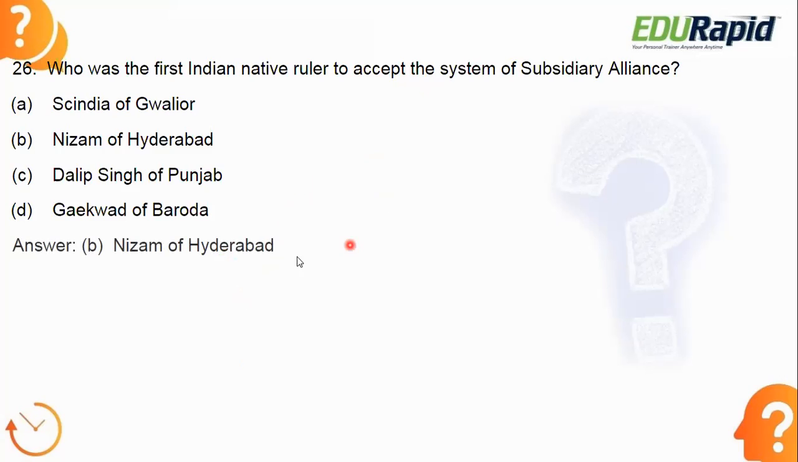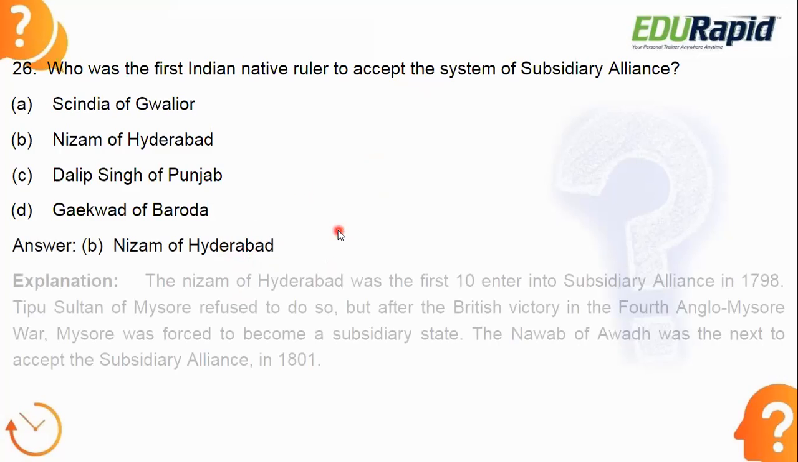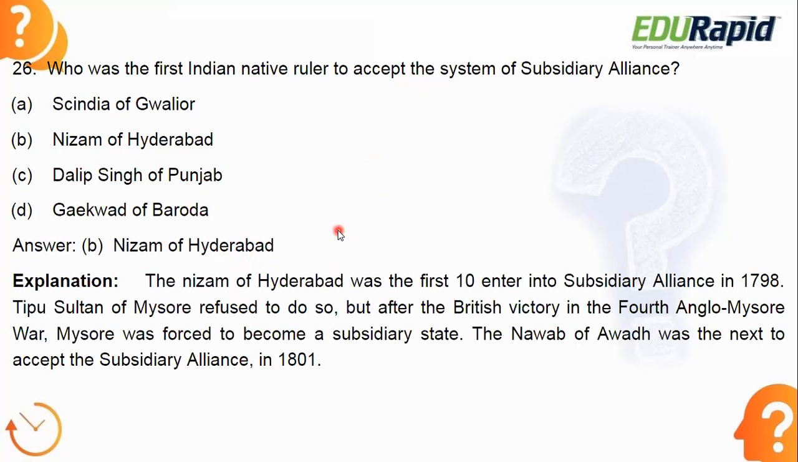Let's see the answer. Answer is option B, Nizam of Hyderabad. Okay, the Nizam of Hyderabad was the first to accept the subsidiary alliance in 1798. Then Tipu Sultan of Mysore refused to do so, but after the British victory in the Fourth Anglo-Mysore War, Mysore was forced to become a subsidiary state. And after that, the Nawab of Awadh was the next to accept the subsidiary alliance in 1801.